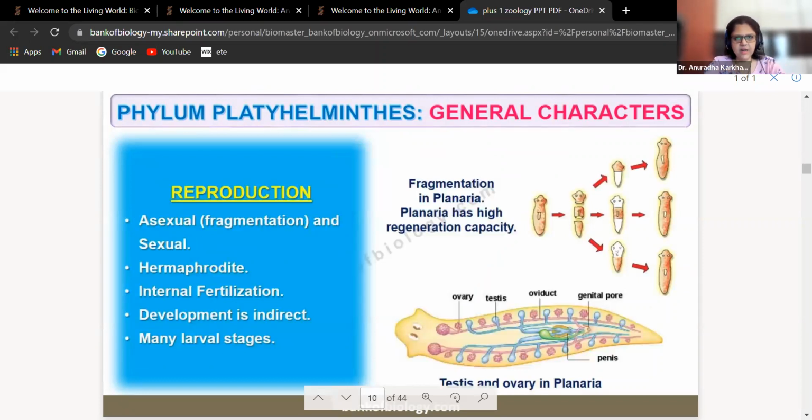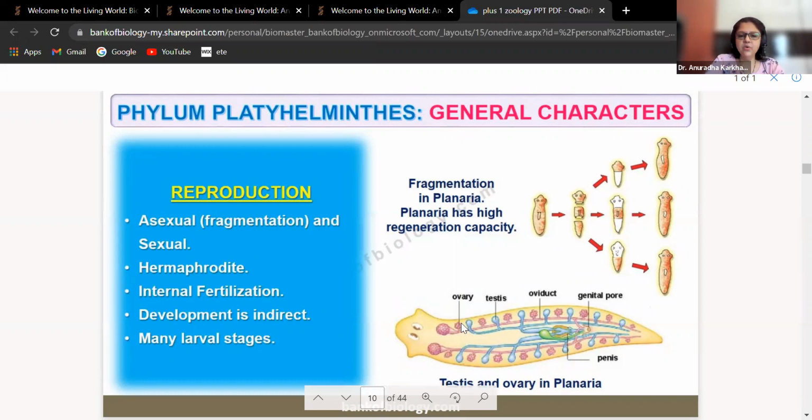Reproduction, asexual reproduction, that is by fragmentation. Even sexual reproduction is seen. They are hermaphrodites. Internal fertilization. This is something that is different from others till now. Right? Development is indirect. Many larval stages are going to be seen. Fragmentation in planaria. Planaria has a high regeneration capacity. So this planaria is dividing into 1, 2, 3 pieces. But all the 3 pieces are developing into 3 organisms. So 3 adults can be formed from the 3 fragments of this planaria. Okay. So this is something very unique, isn't it?